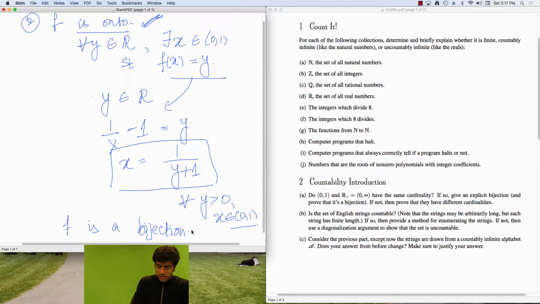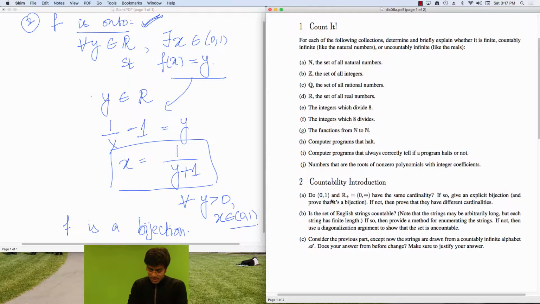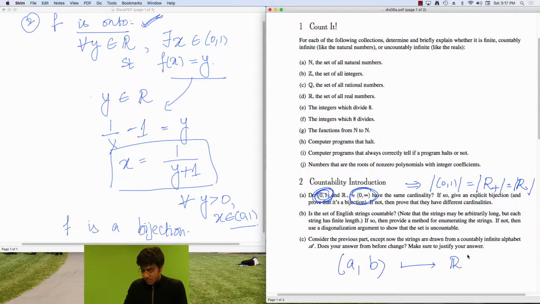OK. And if we have a bijection between this set here and this set here, this implies that the cardinality of this set is the same as the cardinality of the positive reals. In particular, you can also go on to show as a fun exercise that this is exactly the cardinality of the reals, right? And the final thing that I'd like to say is you can take any subset of the reals in a continuous range, say a to b, and make a bijection from this to the reals.